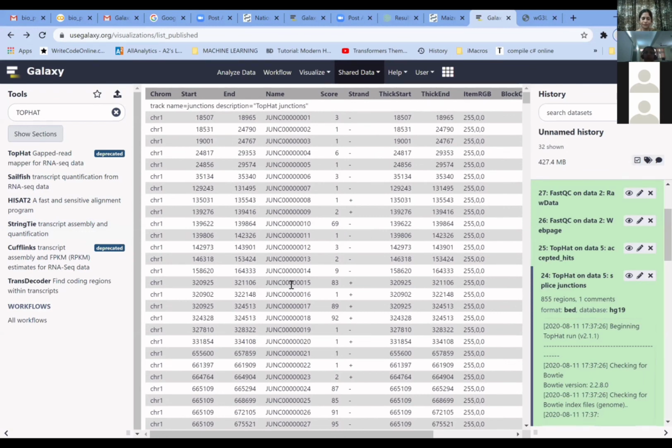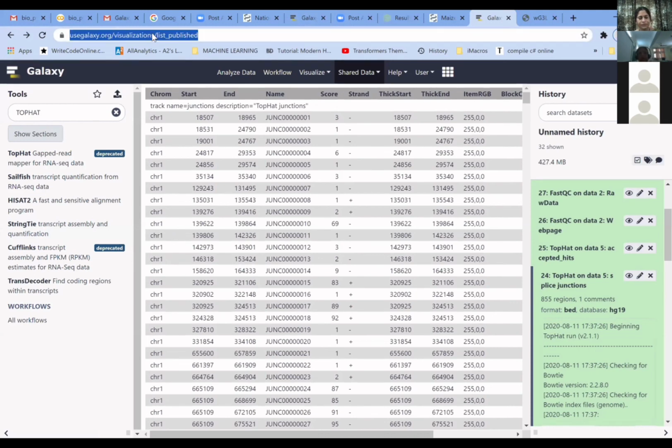Galaxy is only one of the places where you can do the analysis. If you have the programs installed in the computer, you need to give the code and command and also do the sequence analysis. This Galaxy is a comparatively easier place to work with, and also where we can get the data sets.